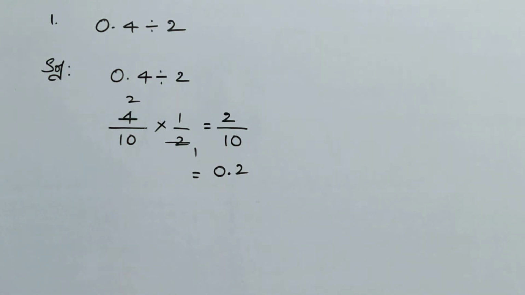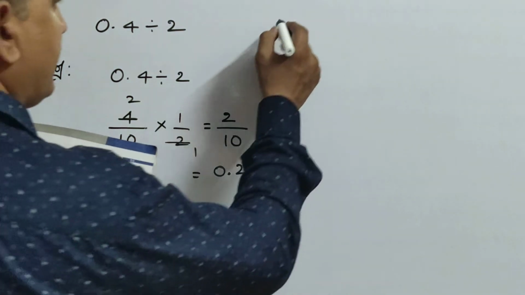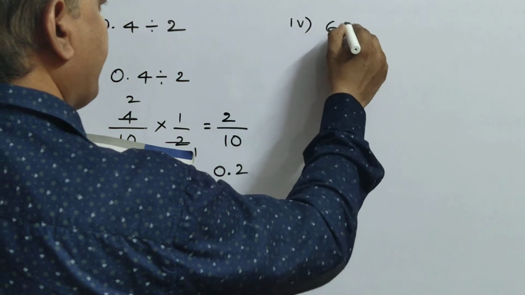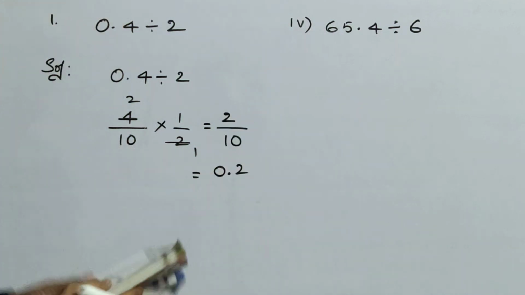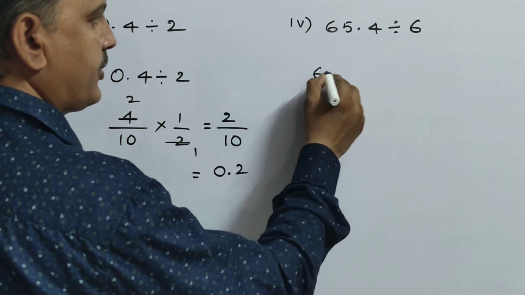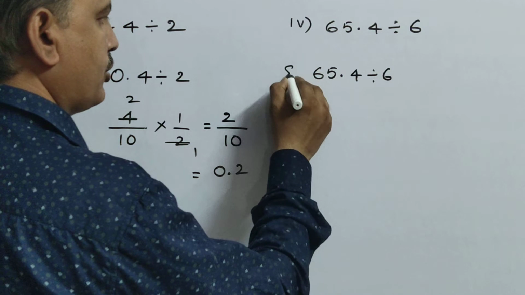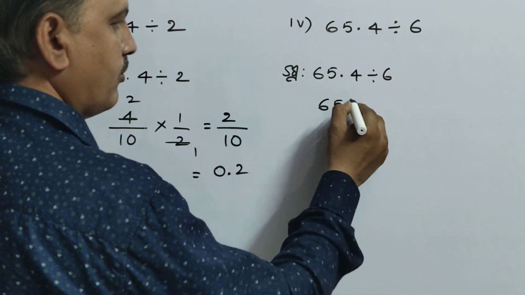Next, coming to the fourth question. See here, 65.4 divided by 6. 65.4 divided by 6, solution.